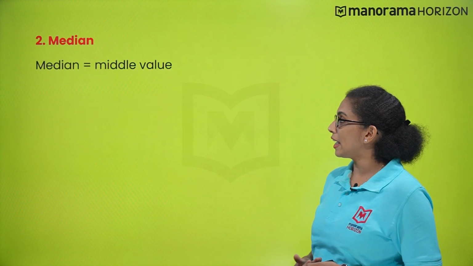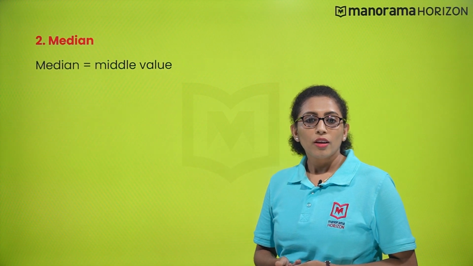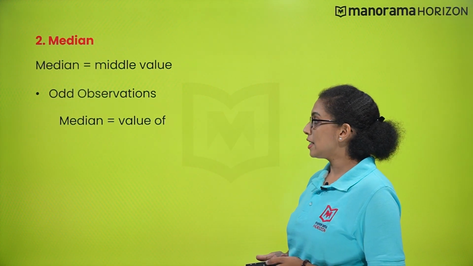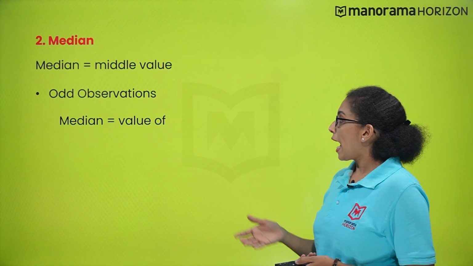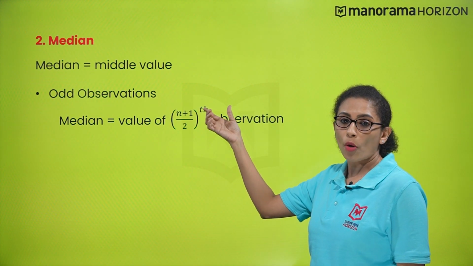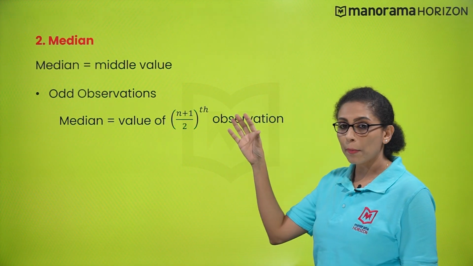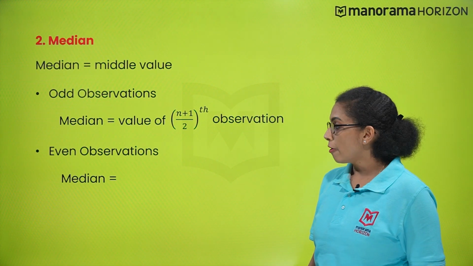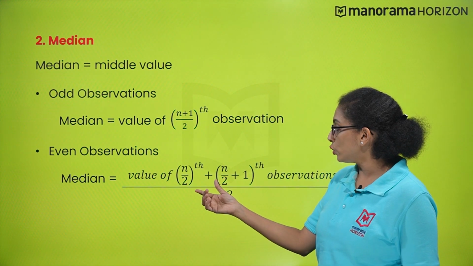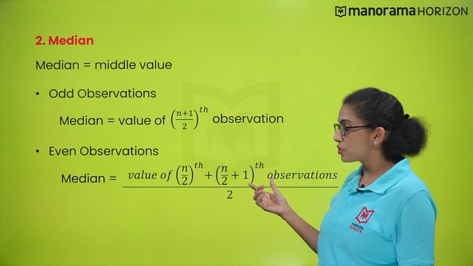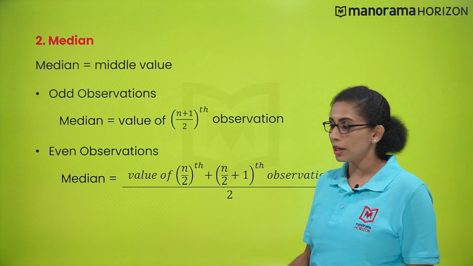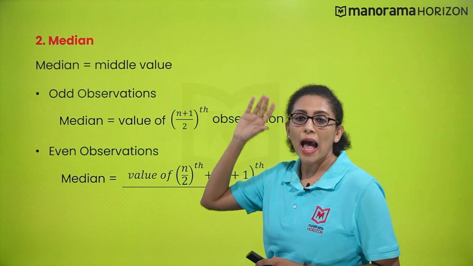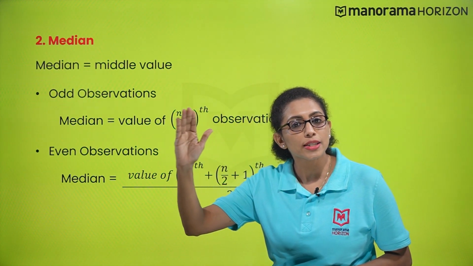Next, we will have a look at median. Median represents the middle value. If the number of observations is odd, median is the value of the (n plus 1) by 2th observation. Now, what happens if the number of observations is even? The median value is found by taking the value of the n by 2th observation plus the (n by 2 plus 1)th observation, the whole divided by 2. That means we have to take the mean. Also, the data has to be arranged in increasing order.